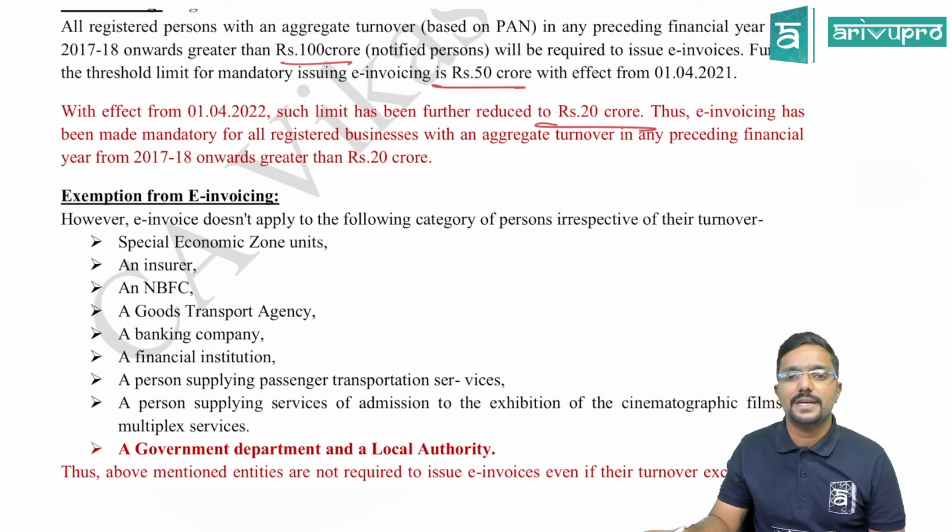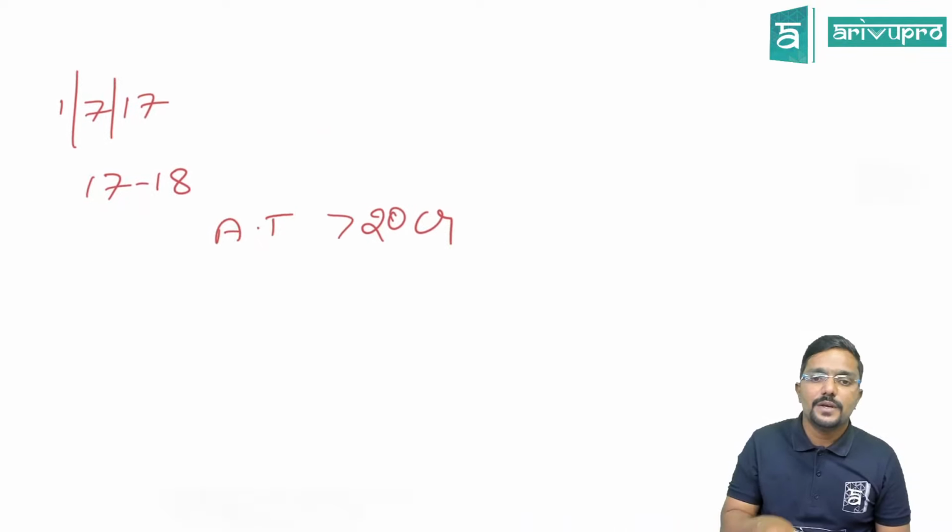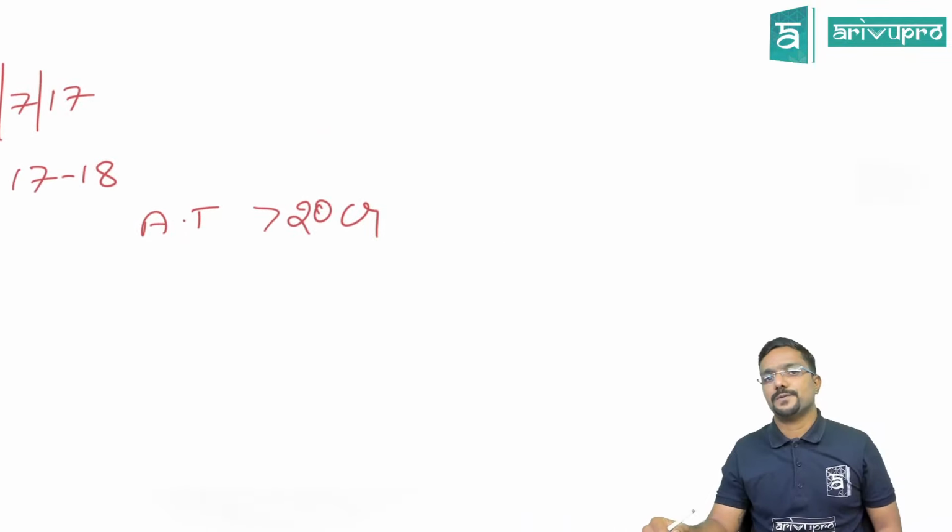From 17-18, in any financial year, not in all financial years, if your aggregate turnover, that is PAN based, is more than 20 crore, that means you have to issue invoices in electronic form and it is mandatory for you. It is not optional. It is mandatory for you. Clear? For example, assume now we are in financial year 22-23.